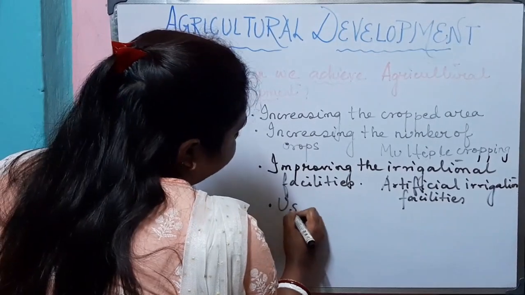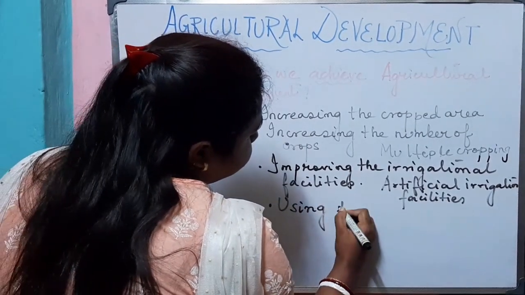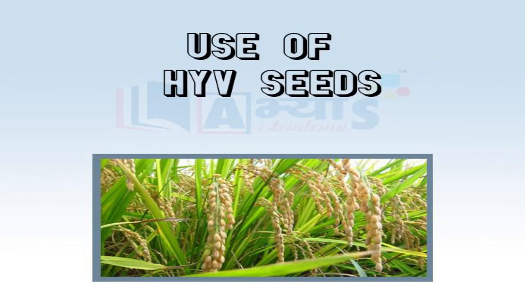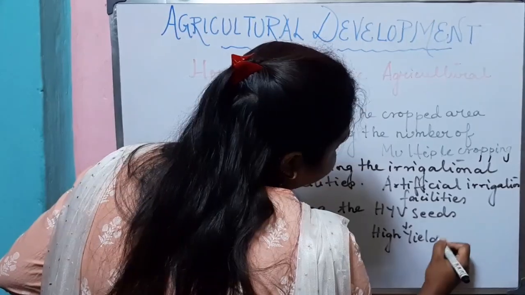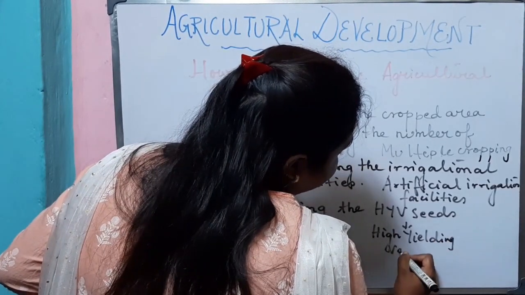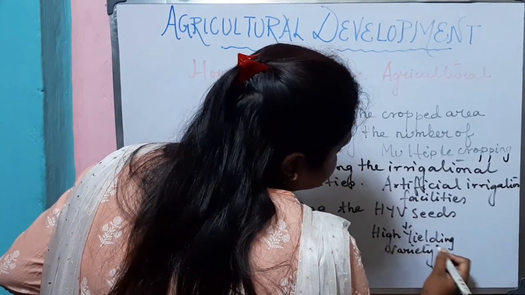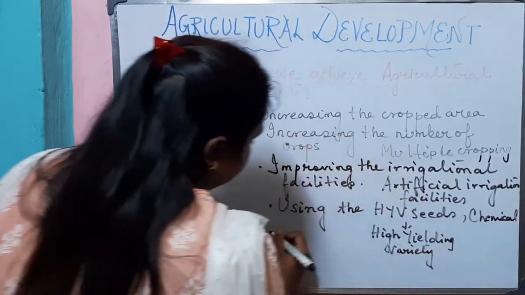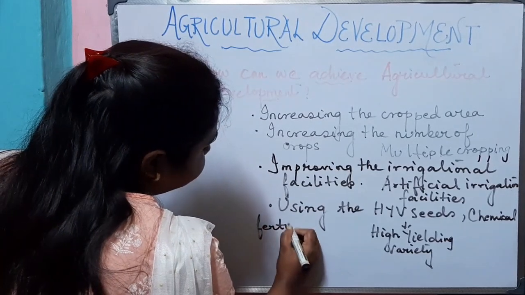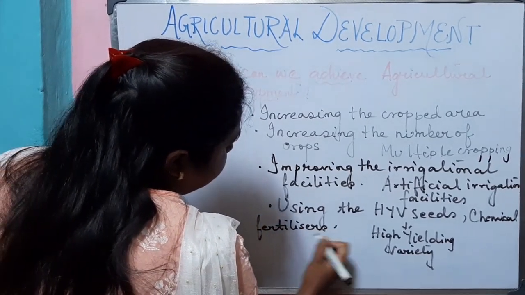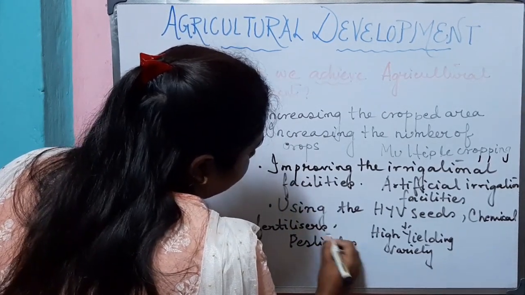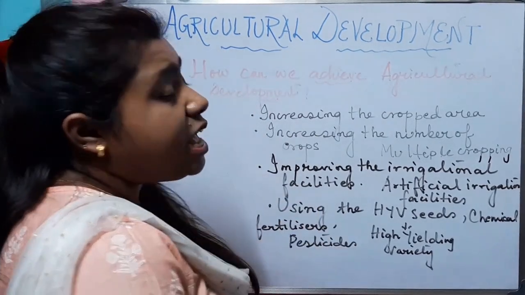Next, what we can do, we need to use the HYV seeds, that is high yielding variety seeds. We need to use chemical fertilizers, pesticides, so that the production can be increased.